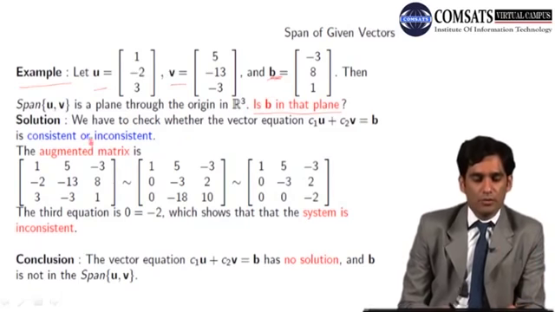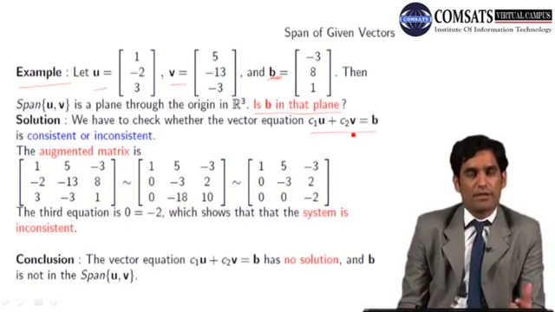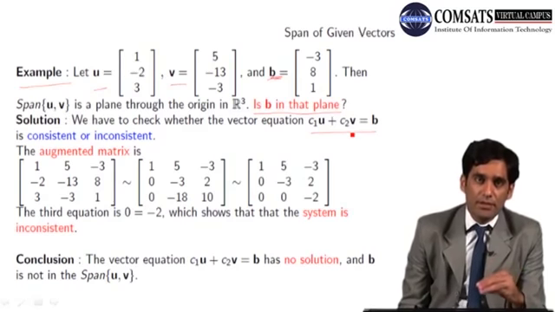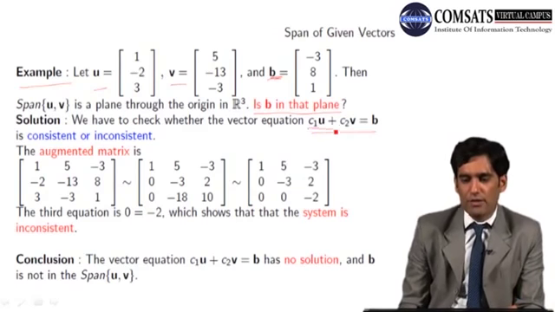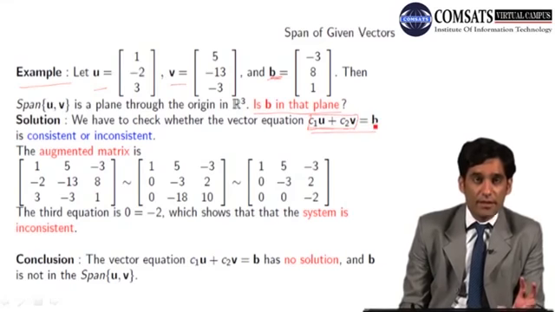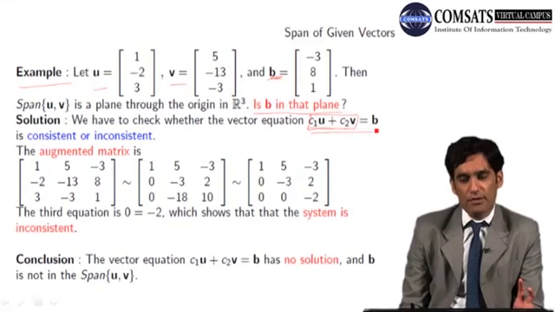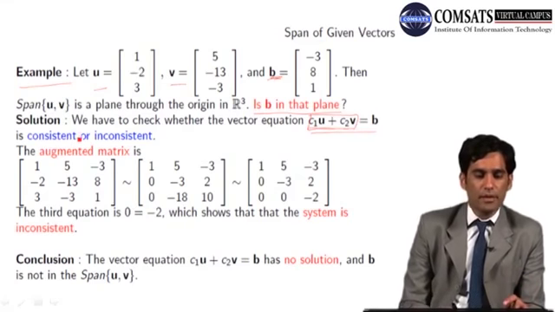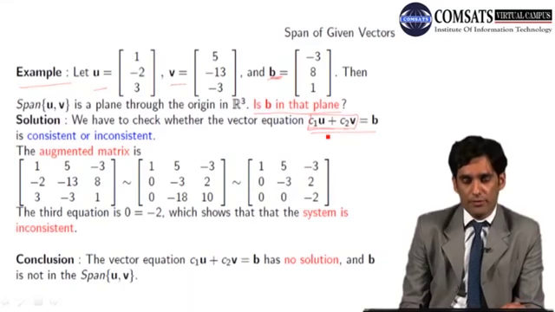In order to solve this, we have to check whether the vector equation holds. जाहिर बात है कि हम ये चेक करेंगे कि b can be written as a linear combination of u and v. अब linear combination of u and v तो ये लिखा हुआ है मैंने, तो मैं इस सिस्टम को solve करूंगा, which is the vector equation equals b, whether I can find the values of c1 and c2 such that whenever I put the values of c1 and c2 in this vector equation, the answer is b. So this vector equation is equivalent to the system of linear equations.